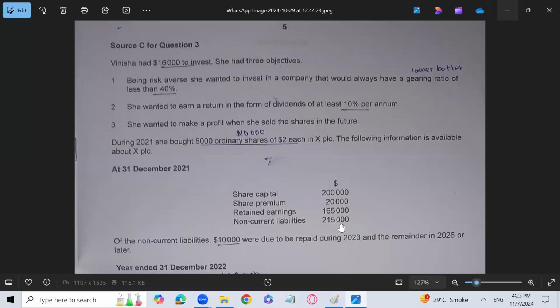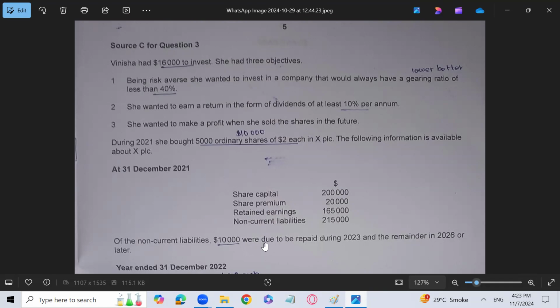Non-current liabilities 2 lakh 15,000. Of the non-current liabilities, 10,000 was due to be repaid during 2023 and the remainder in 2026 or later. You need to understand this, which is very clear and very important. It means that out of 2,15,000, 10,000 is a non-current liability, but not for the year 2021 and not for the year 2022.